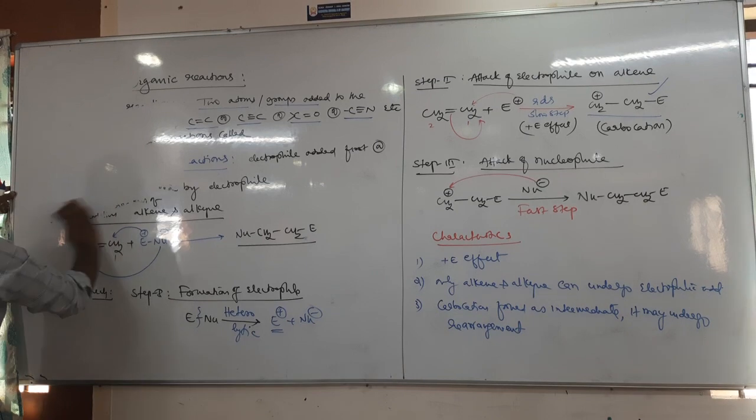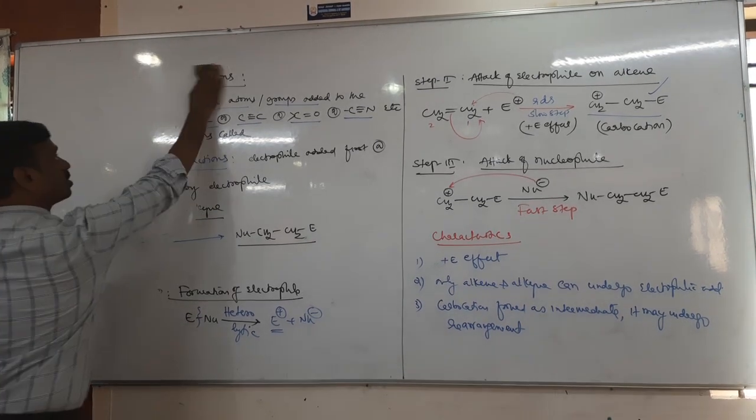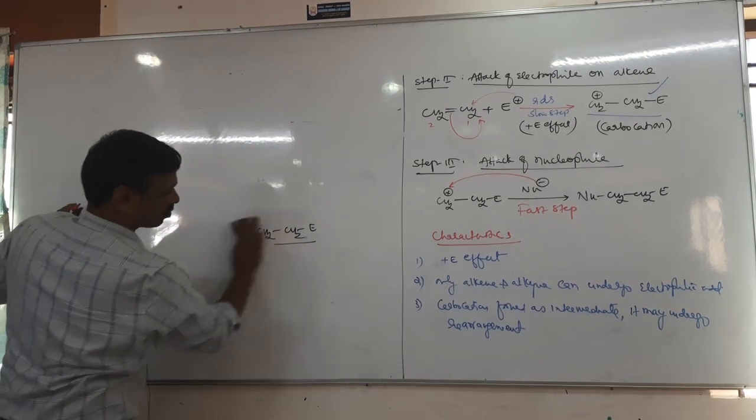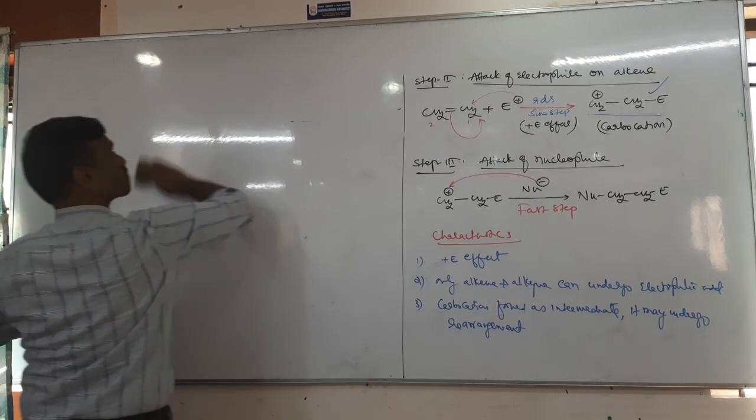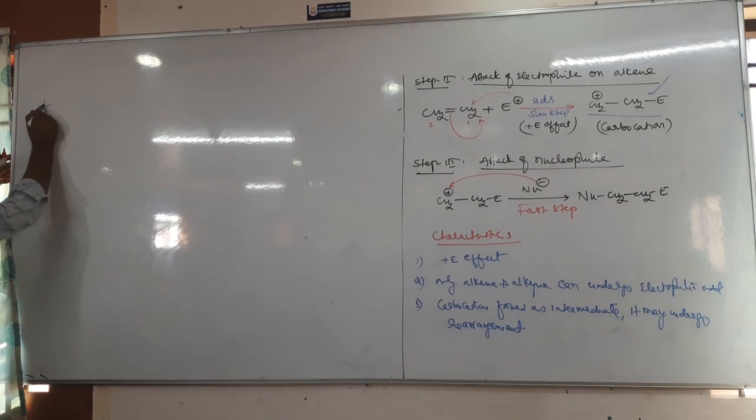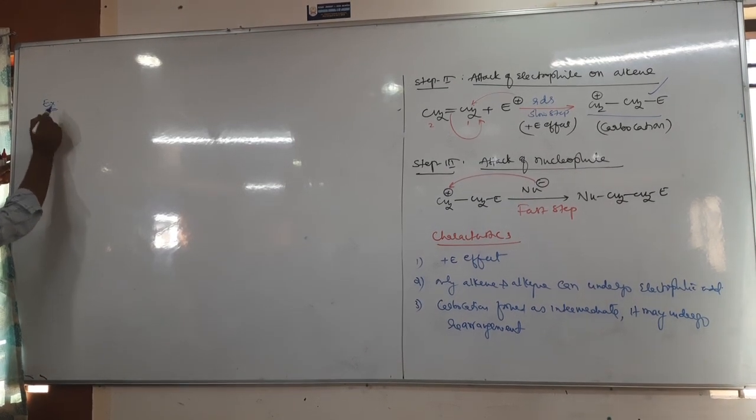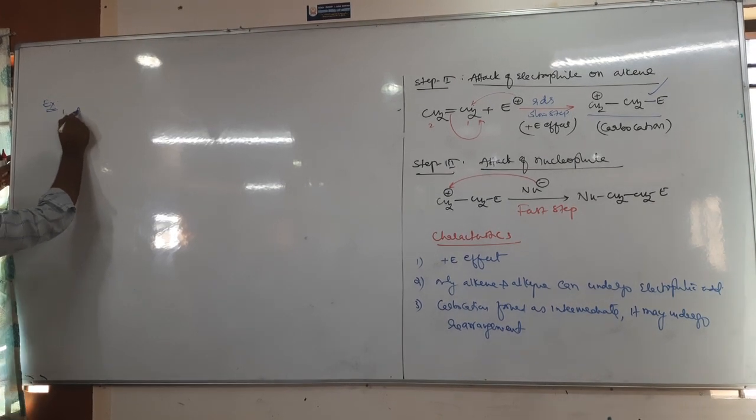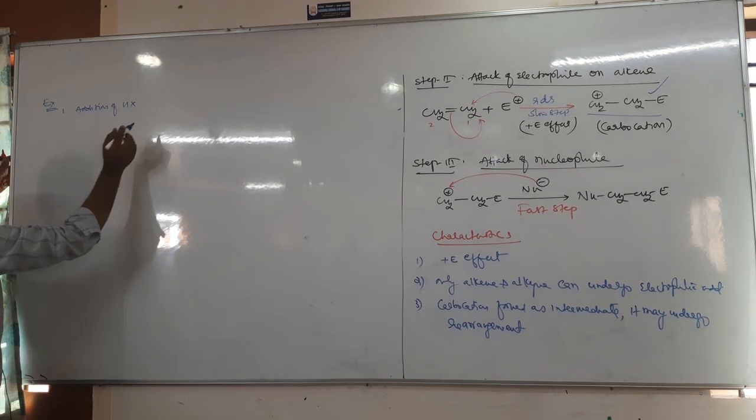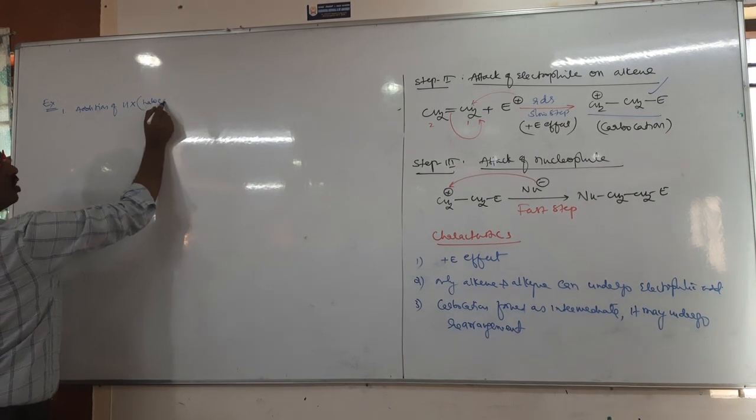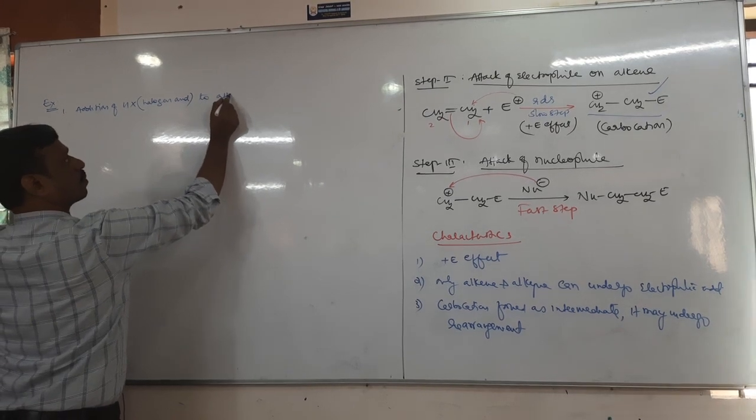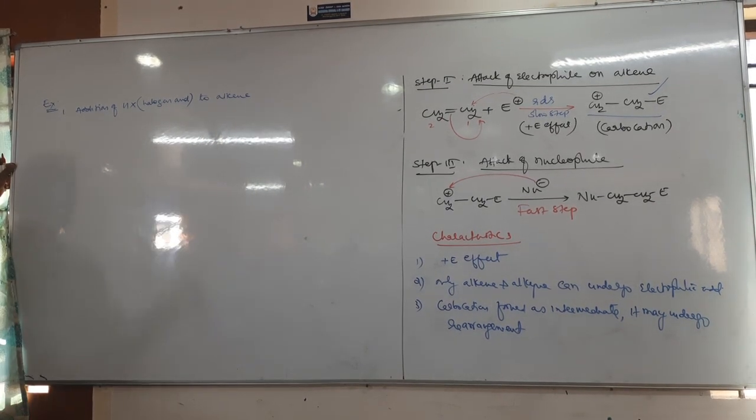Now let us see examples. I'll write here which addition reactions come under this. One, addition of HX. What is HX? Halogen acid. Addition of HX to alkene. It is an electrophilic addition reaction.